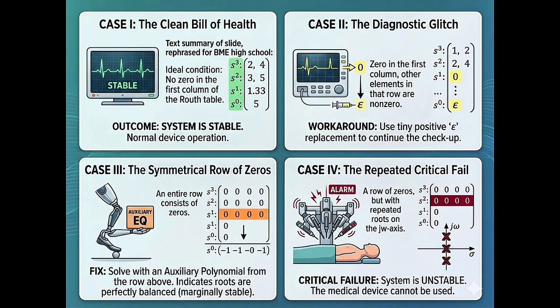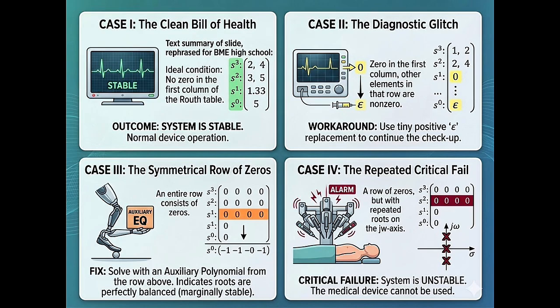But what happens when the standard math breaks down? That is where the special configurations come in. These special cases are four. So we'll move on to the first one. The first one is the normal standard configuration. No element in the first column is zero. You simply complete the array and count any sign changes to find your unstable roots.